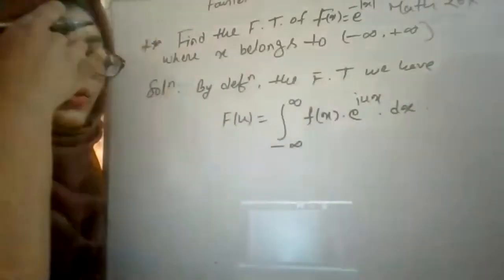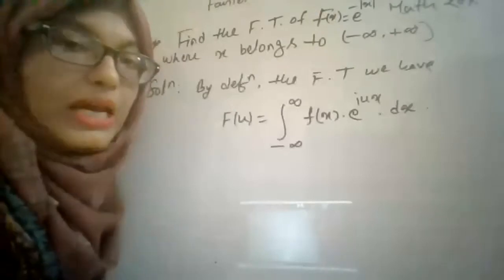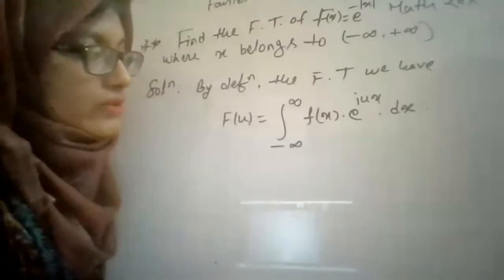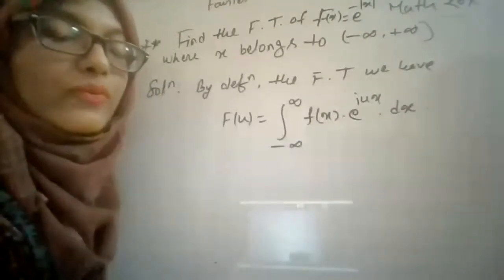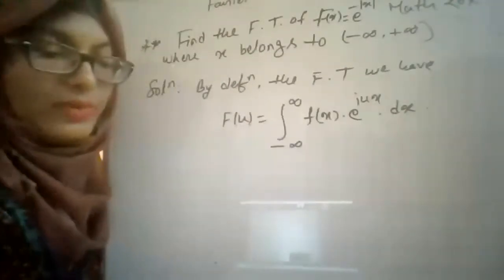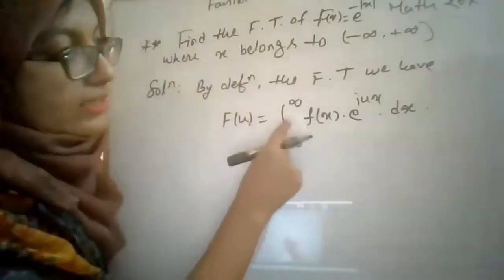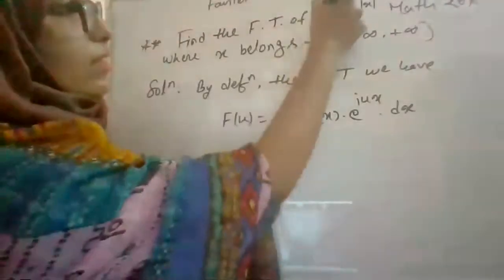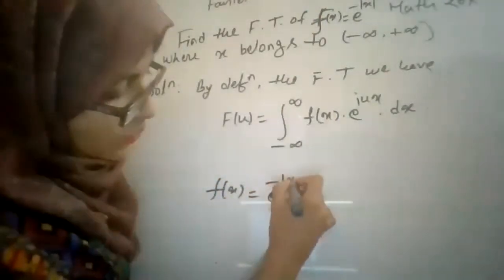When your interval is from minus infinity to plus infinity, then for the Fourier transform you have to use this formula. F of u is equal to the integral from minus infinity to plus infinity of f of x e to the power iux dx. That's the formula when x belongs to minus infinity to plus infinity. And from here, you have to divide this whole interval into two subintervals, because your given function f of x is equal to e to the power minus modulus of x.